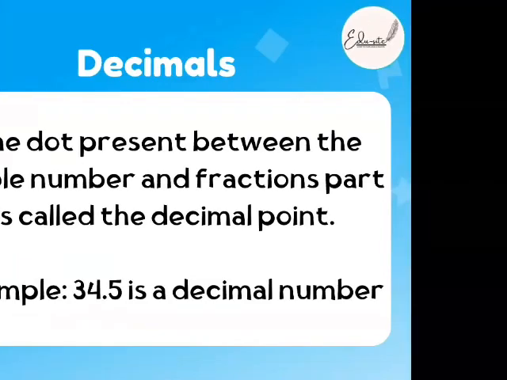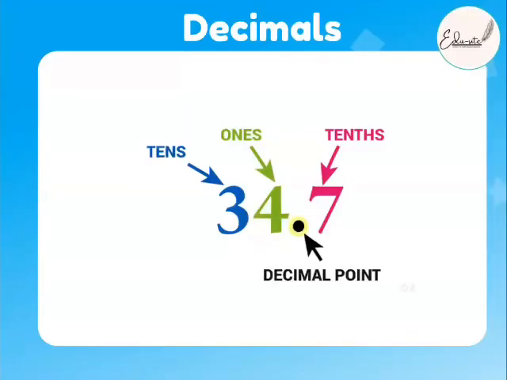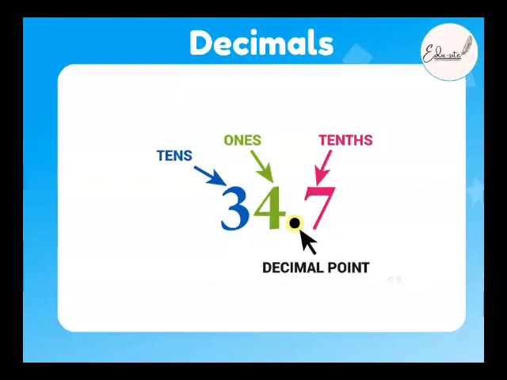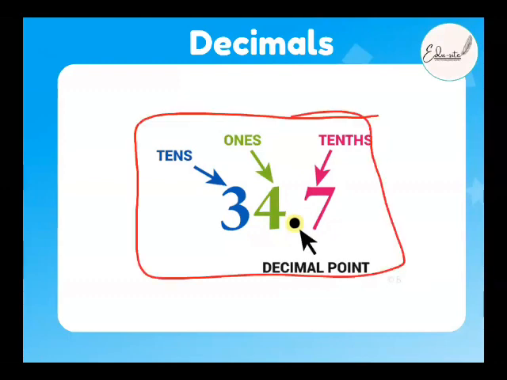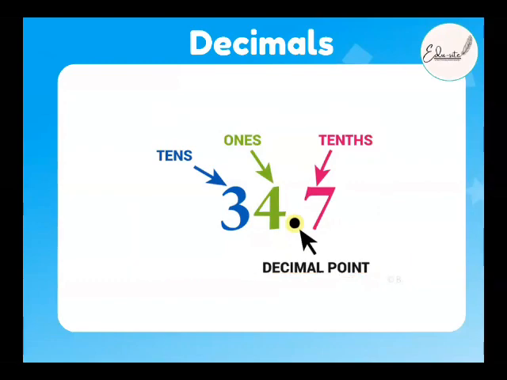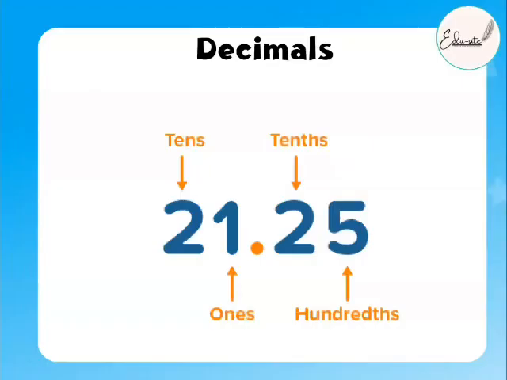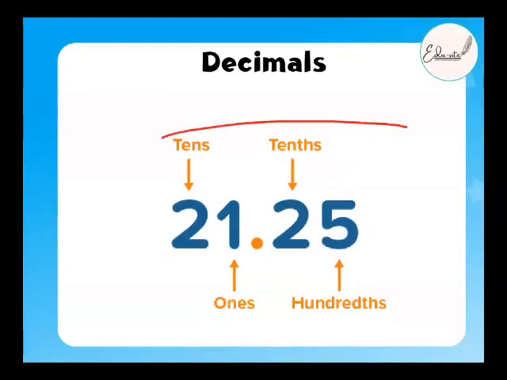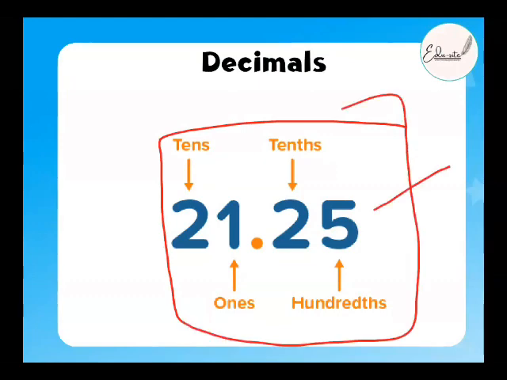Okay, a decimal is separated by a point, right? So this is the decimal number we had discussed. Which digit is in the tenths place, which is in the ones place, which is in the tens place, correct? Aisha, you remember this? Yes. And what about this, beta? The hundredths place? We just did it on the test.